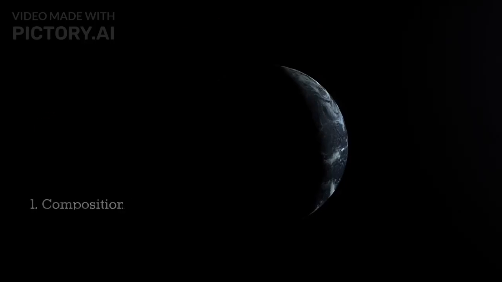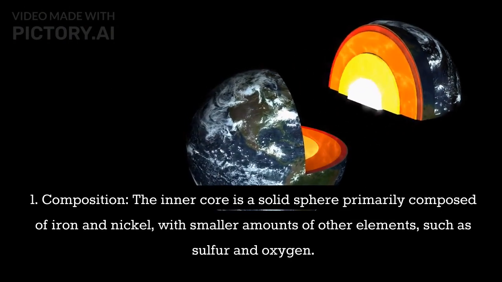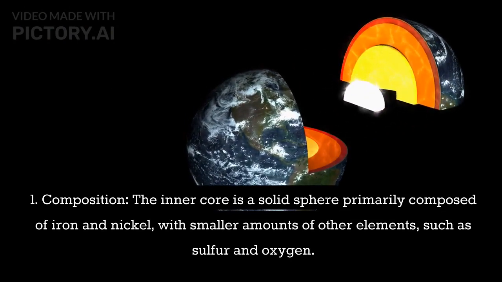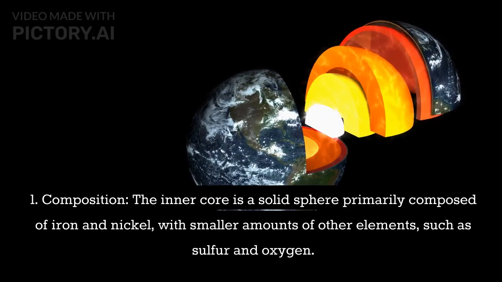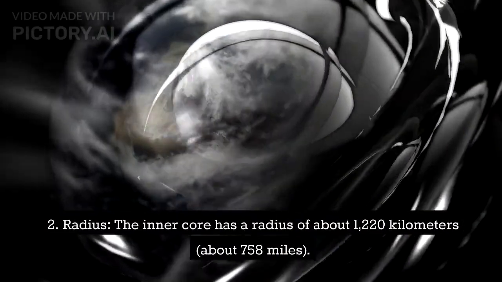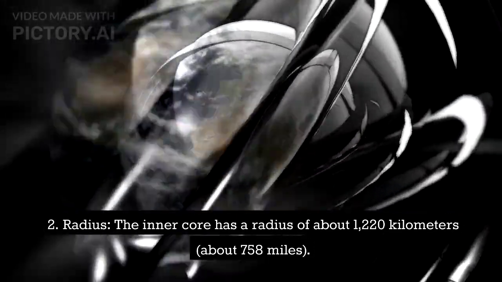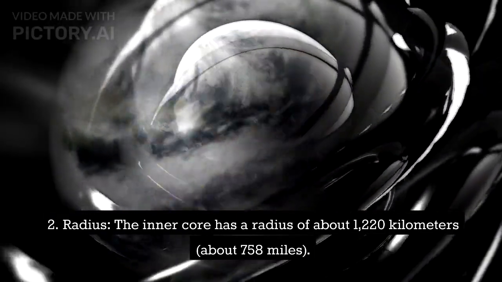Inner core. 1. Composition. The inner core is a solid sphere primarily composed of iron and nickel, with smaller amounts of other elements, such as sulfur and oxygen. 2. Radius. The inner core has a radius of about 1,220 kilometers, about 758 miles.